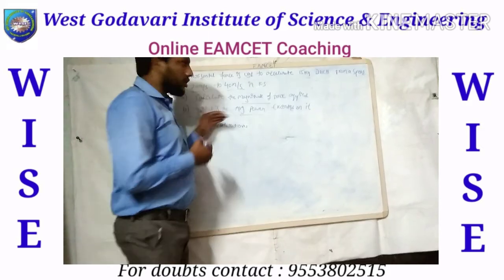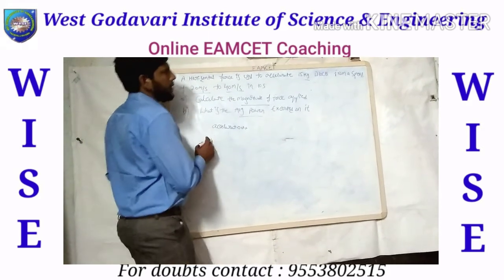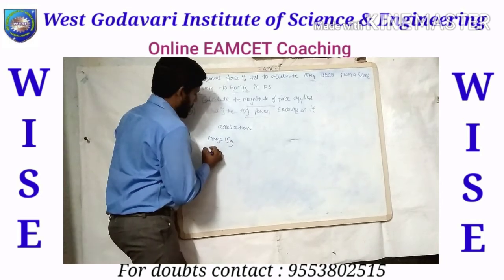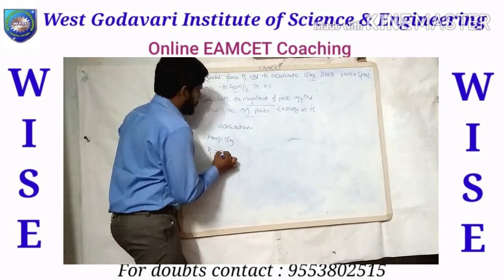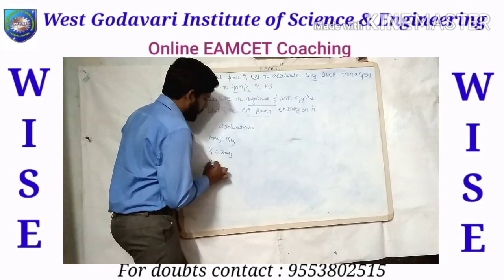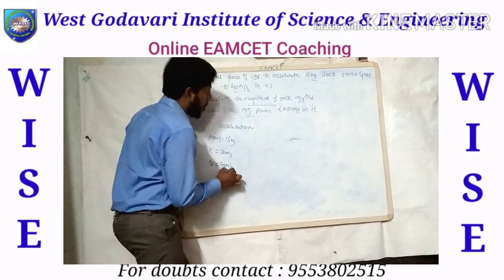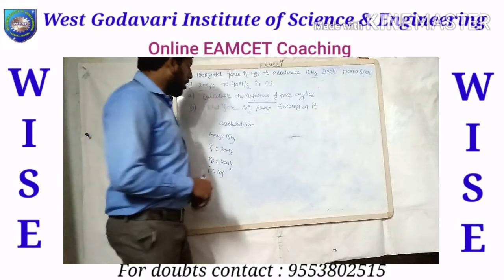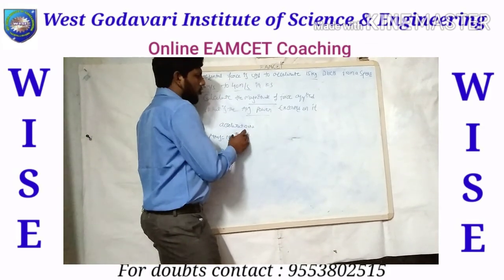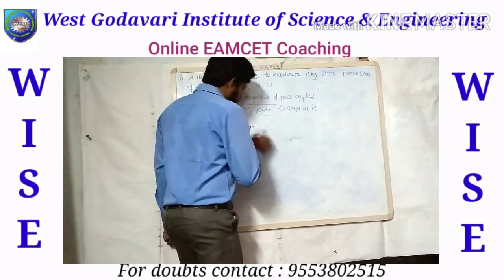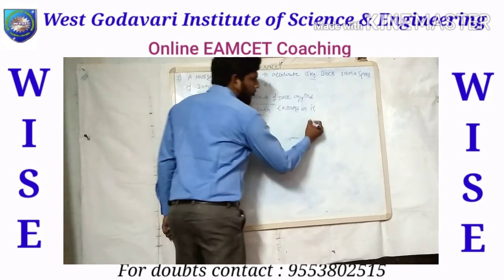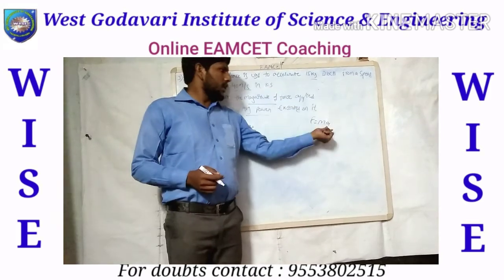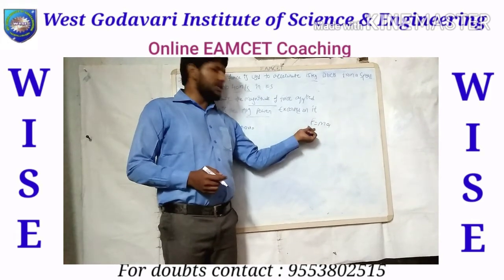Before finding the force, we need to write the given terms. The mass is 15 kg, the initial velocity is 20 meters per second, the final velocity is 40 meters per second, and the time taken is 10 seconds. This is the data we have. Now we need to find the acceleration, because we have the formula F equals ma. If we find the acceleration, we easily get the force.